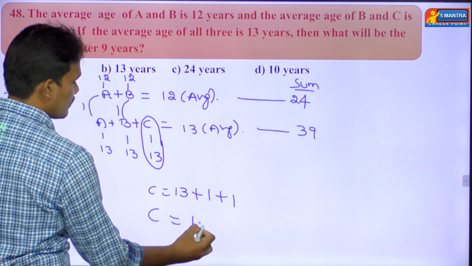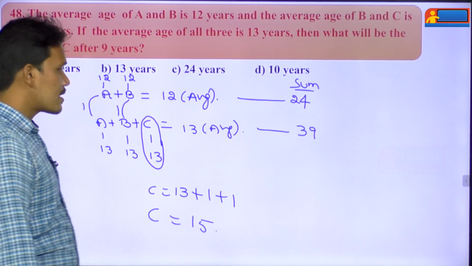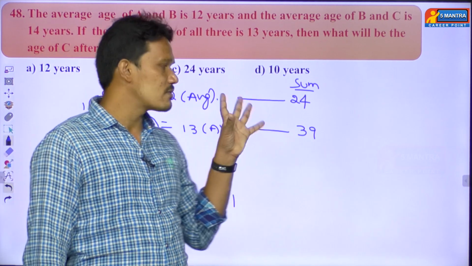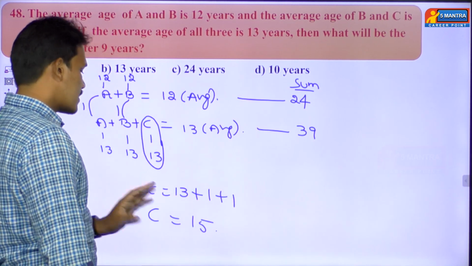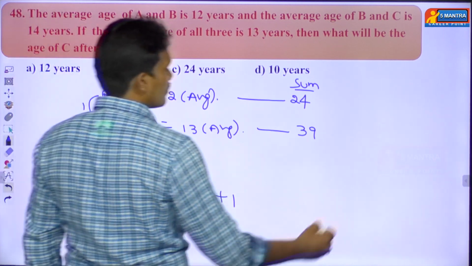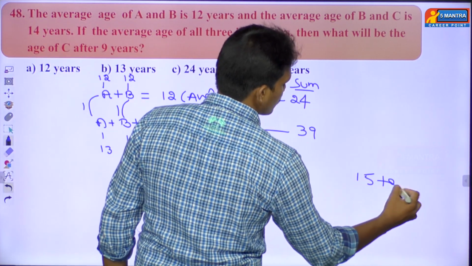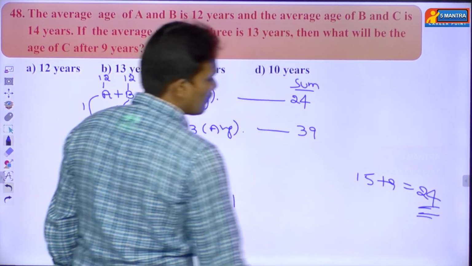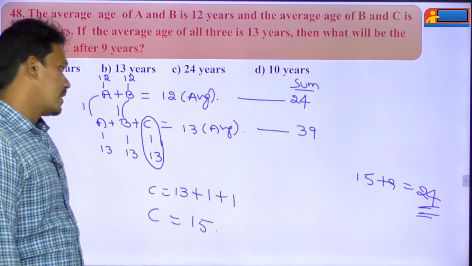Right, so C's age will become how much? 15. Okay, so this is nothing but the average concept. Those things will be discussed at average. You see here, what the question is asking: what will be the age of C after 9 years? So 15 plus 9, that equals how much? 24. Okay, you can use this method also.